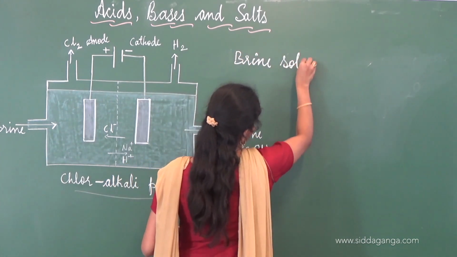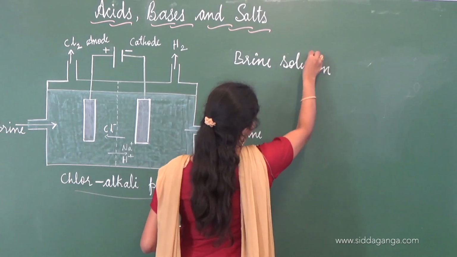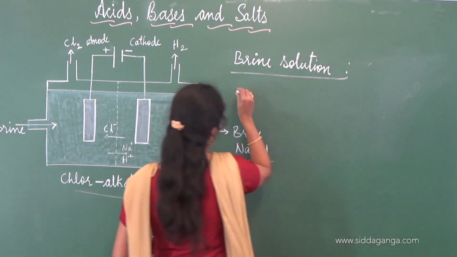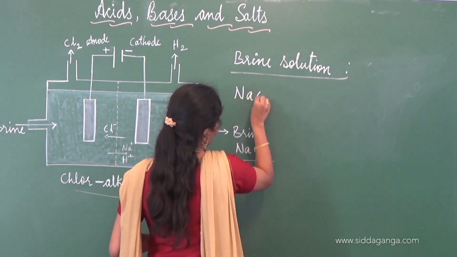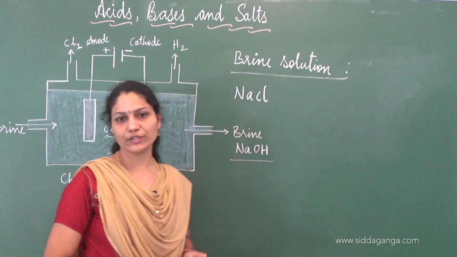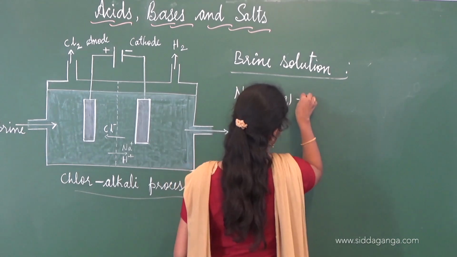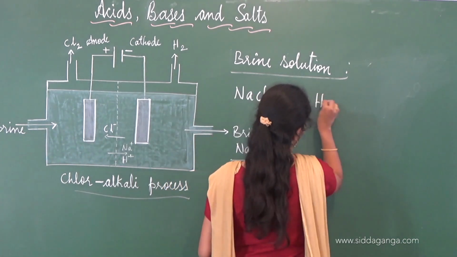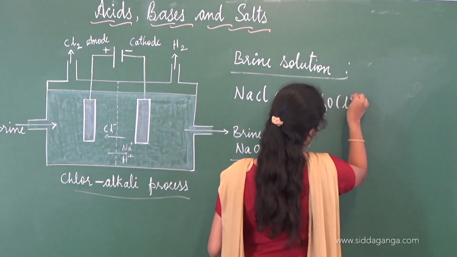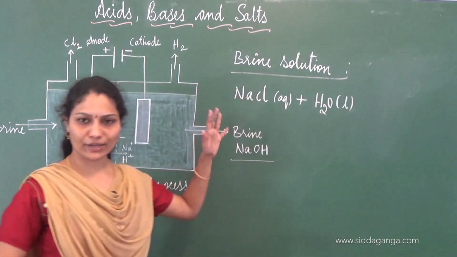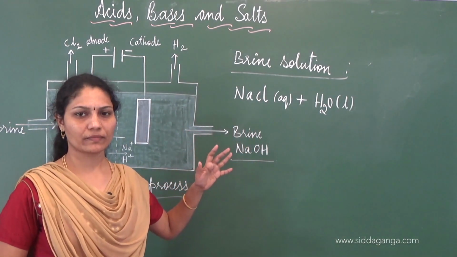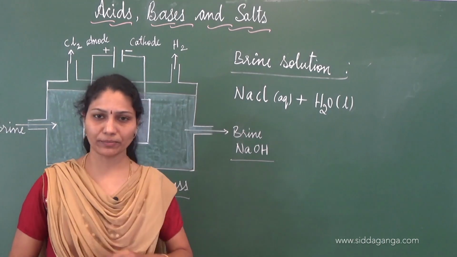So what is this brine solution? Brine is nothing but sodium chloride dissolved in water. Very simple. Sodium chloride in the aqueous form dissolved in water is brine solution. The electrolysis of brine solution will give three important products.